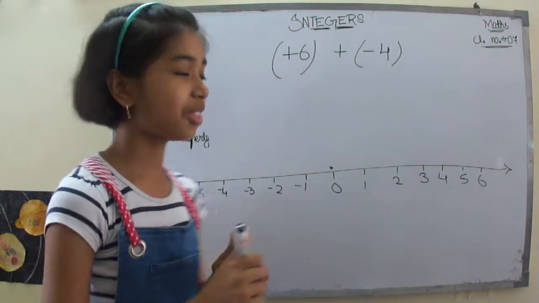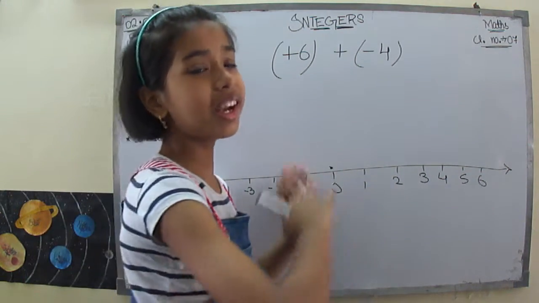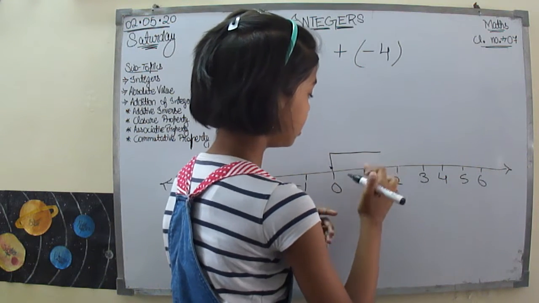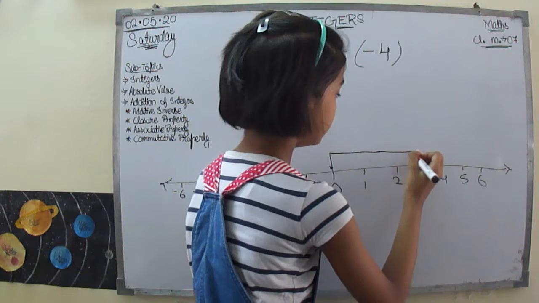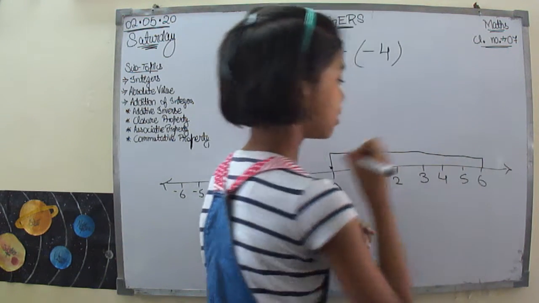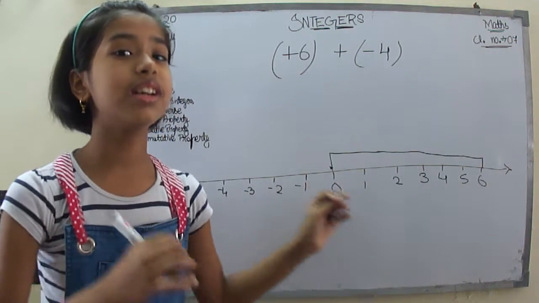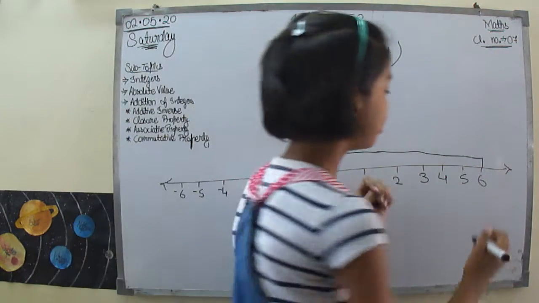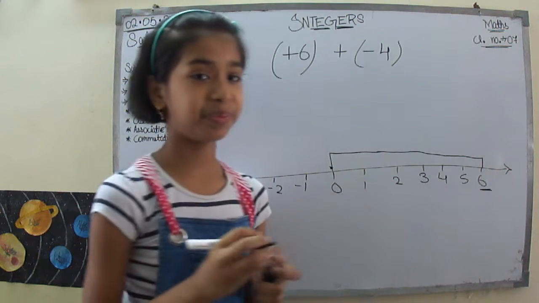So let's move: 1, then 2, then 3, then 4, then 5, and then 6. I have reached the positive 6 over here, you can see.